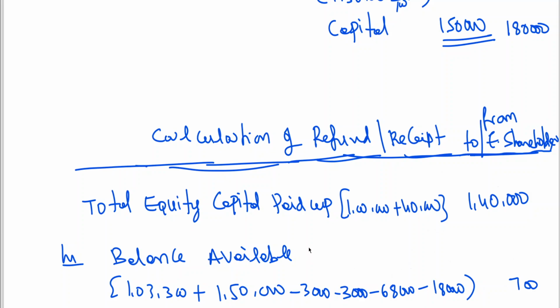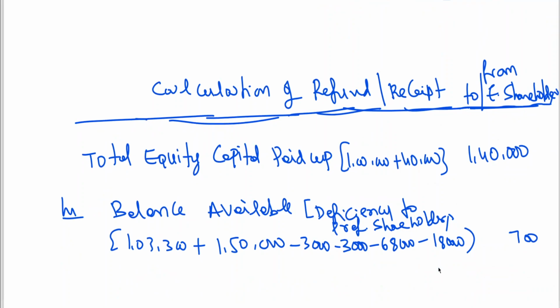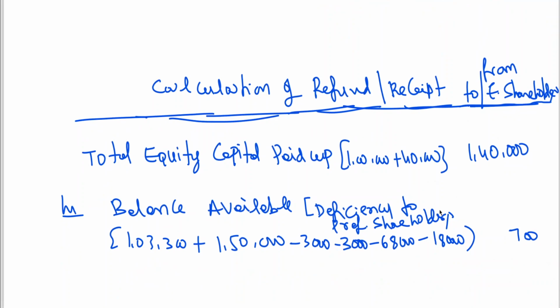Here balance available is a deficiency to preference shareholders. See, in previous problems when we did the liquidator, we were having deficiency to equity. Now we are also having deficiency to preference shareholders. This also has to be brought by the person who is having 8 rupees paid up, partly paid up.